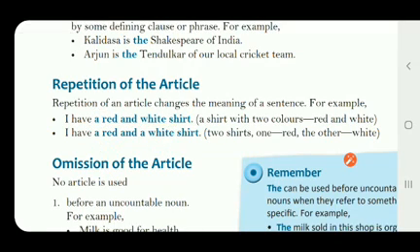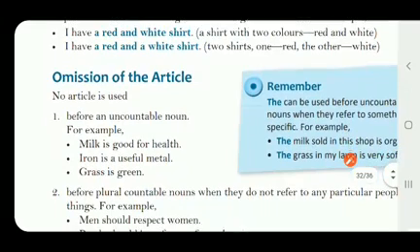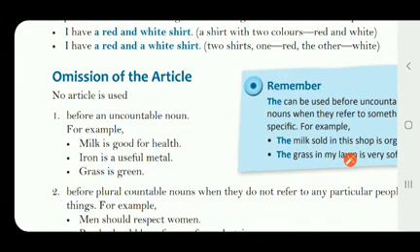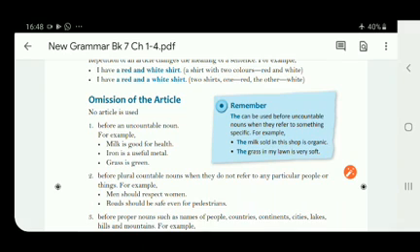Now we come to the next topic, that is omission of the article. Omission means the things which are omitted, not to use. So omission means the places where the articles are not used in a sentence. So you can see it here.